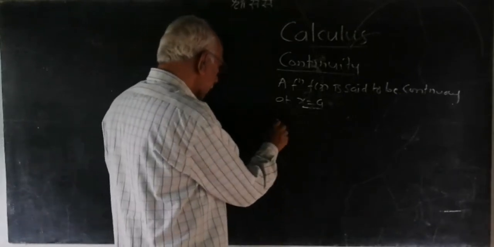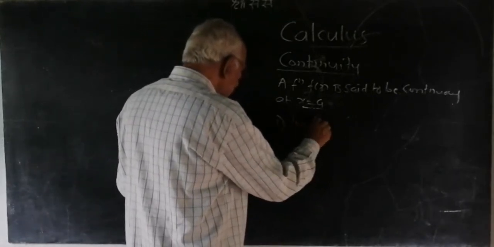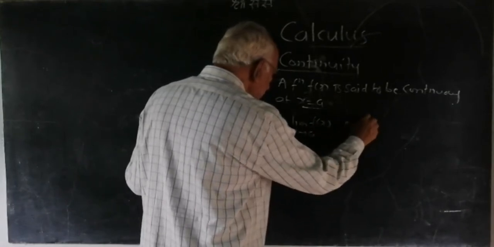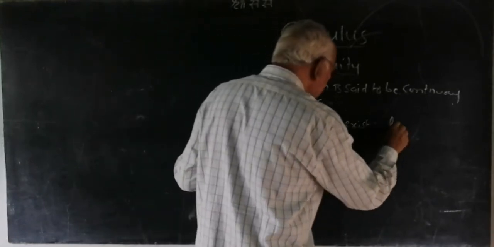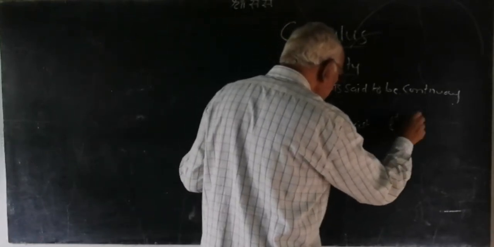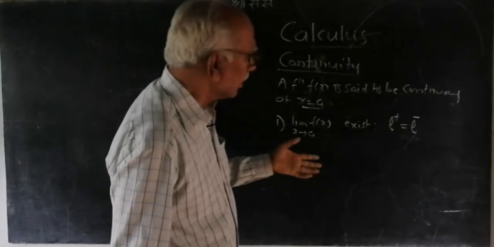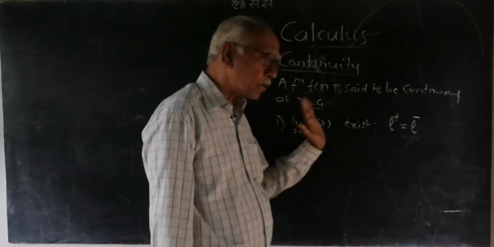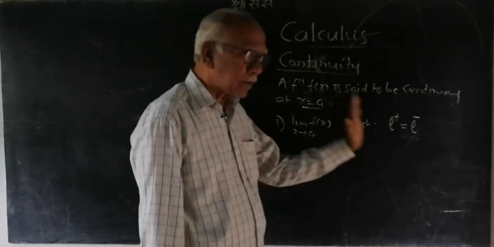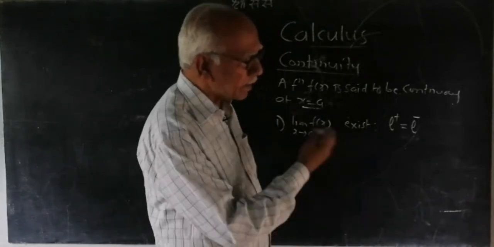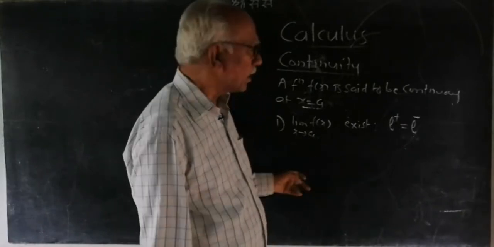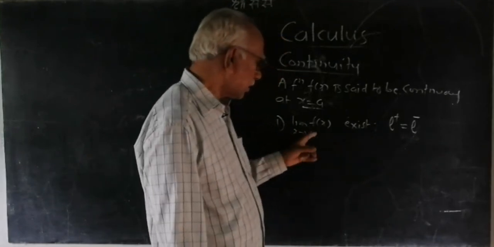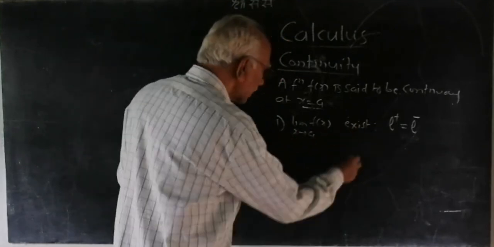When, first thing, the limit of f(x) as x tends to a exists. It exists if the left hand limit is equal to the right hand limit. I have already given you the concept. When the x value approaches from the left, it is called the left hand limit, and when it approaches from the right, by taking values greater than a, it is known as the right hand limit. Both should be equal. Then we say the limit of f(x) as x tends to a exists.